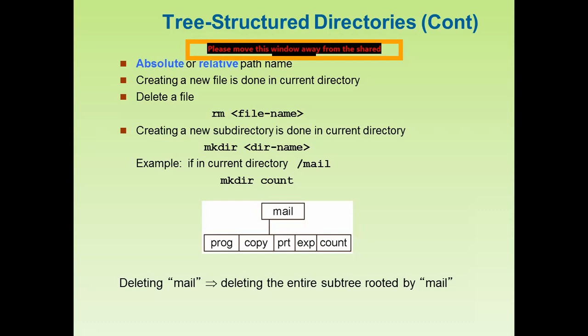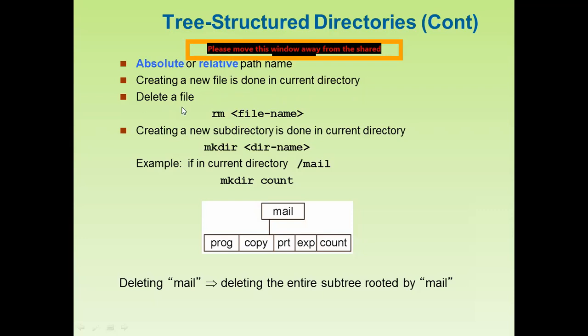If you write the command directly based on the path name, then you can get the particular file. So creating a new file is done in the current directory. Suppose we are going to create a new file in a current directory. Suppose we are working on a directory that is called the current directory, then we can create a new file.